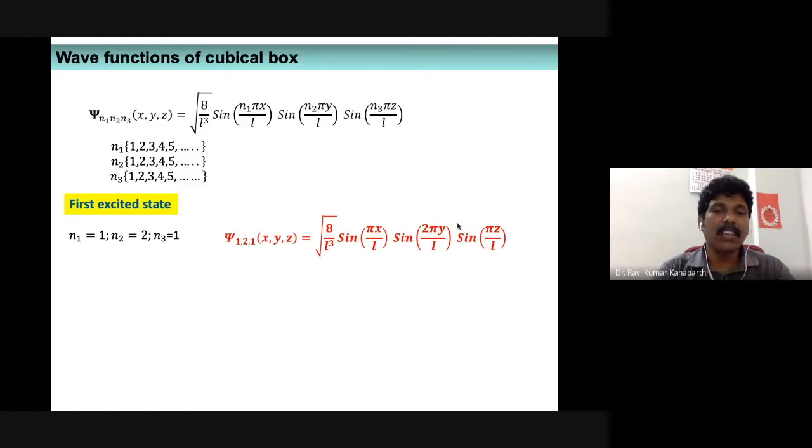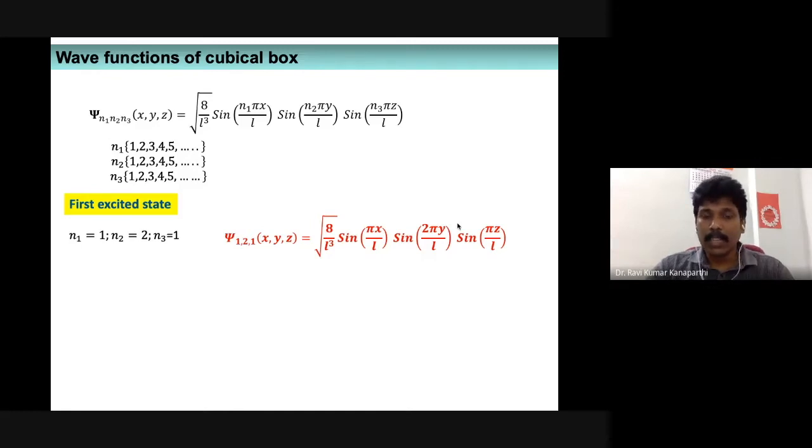That is the first excited state wave function of a particle confined to a cubical box. Now, how do we understand pictorially how this will actually look? As I told you, we can follow the same protocol or strategy to understand the total wave function of the first excited state.